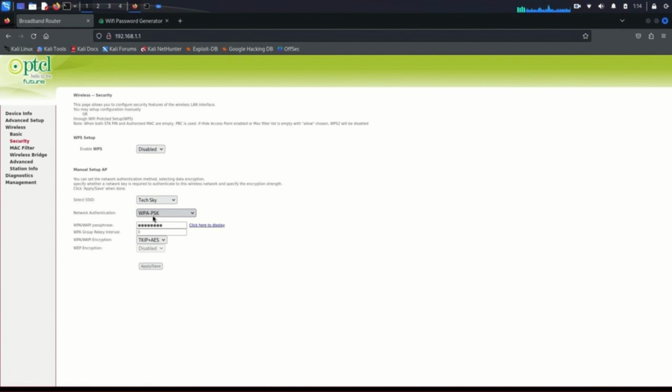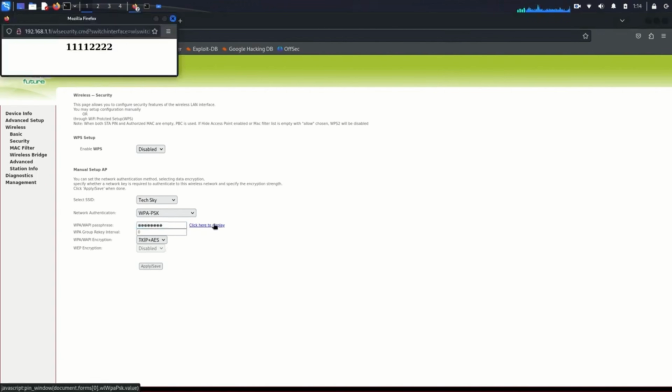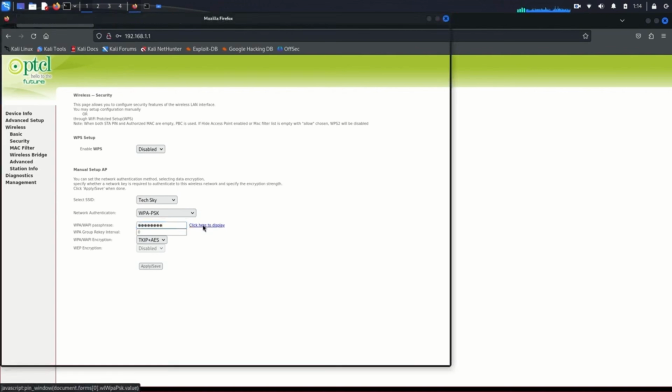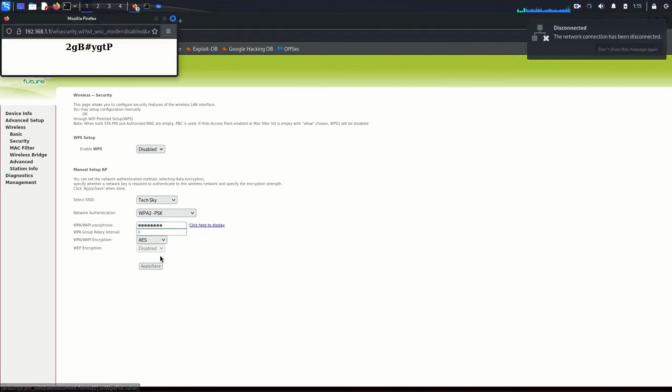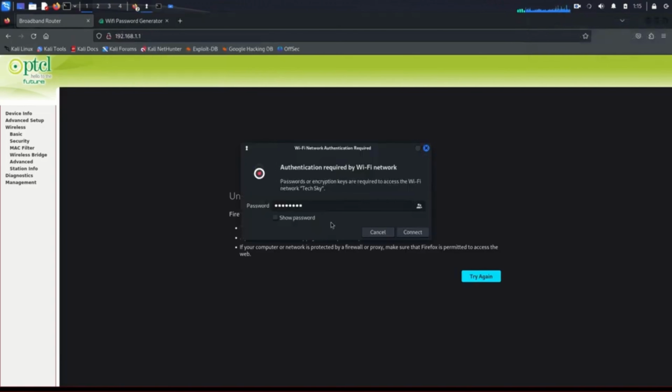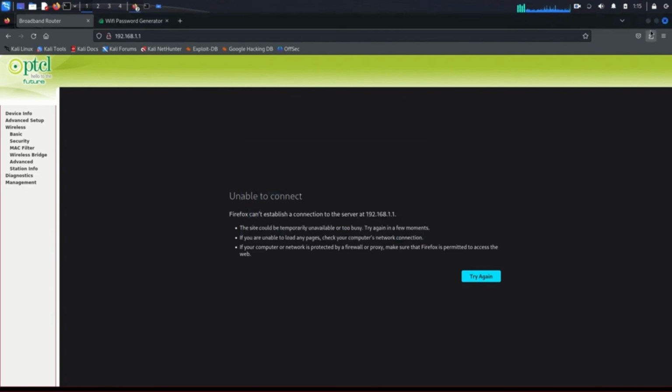To enhance security, update the network authentication to WPA2PSK. Click on the Authentication drop-down menu and select WPA2PSK. Now in the password field below, click to display the current password. As you can see, it's recommended to use a strong password, so let's paste the new password we generated earlier into this field. Click to display the password again to confirm it's correct. Finally, click the Apply or Save button to save your changes. Your new Wi-Fi password and security settings are now updated to WPA2PSK, ensuring stronger protection for your network.